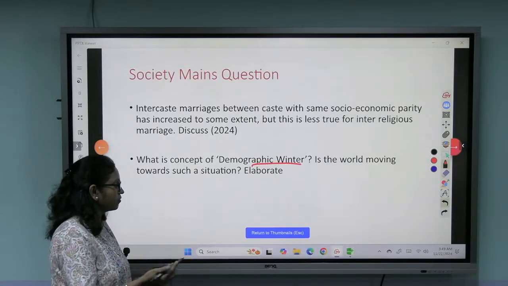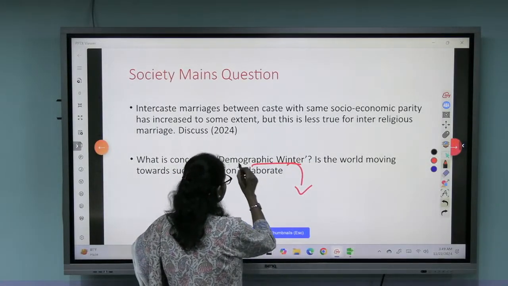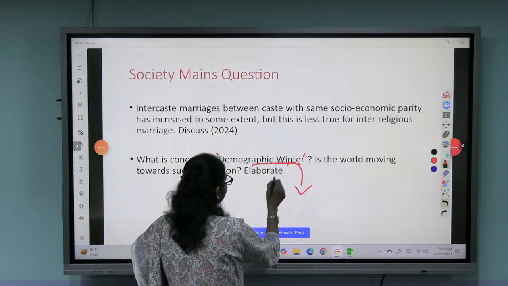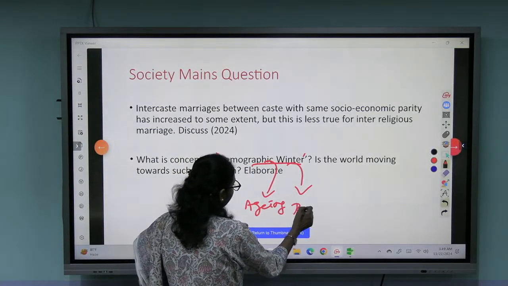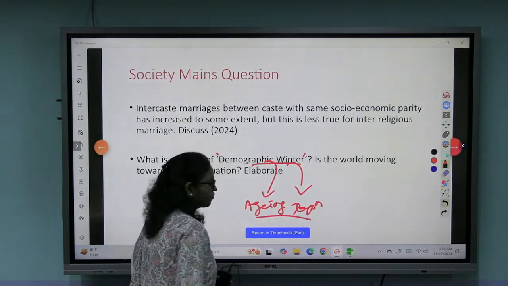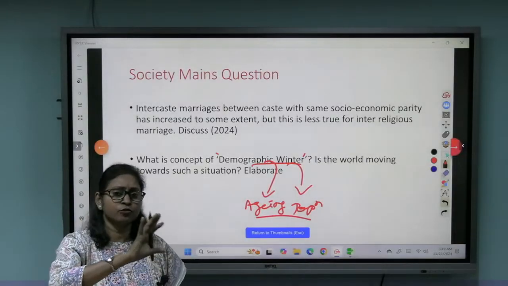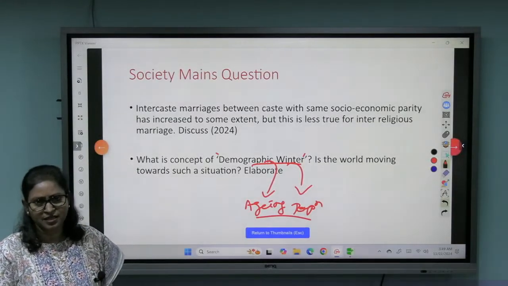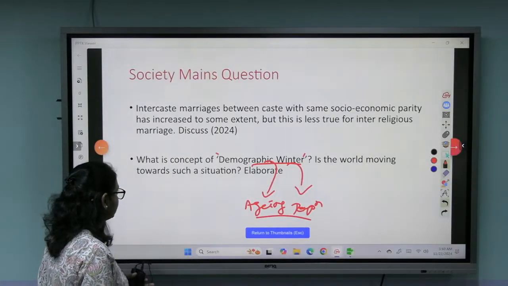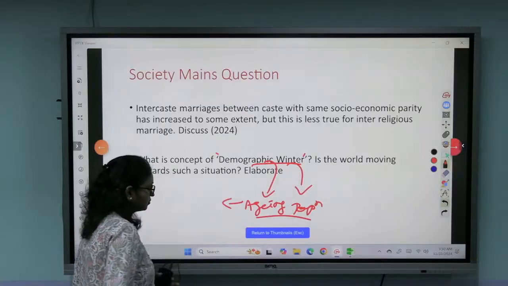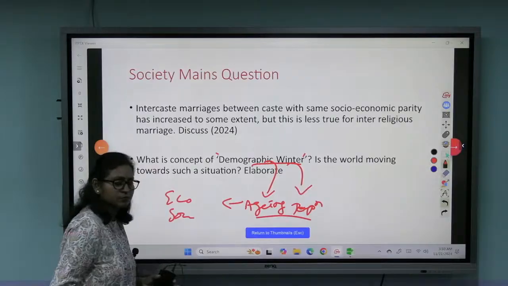But major parts of the world, including India, are moving towards demographic winter. So what is demographic winter? It is nothing but an aging population. The aging population is increasing because the birth rate has already gone down, and the death rate has also gone down because of good medical conditions and medical facilities. So what will be the impact on the economy, on the social setup, isn't it?